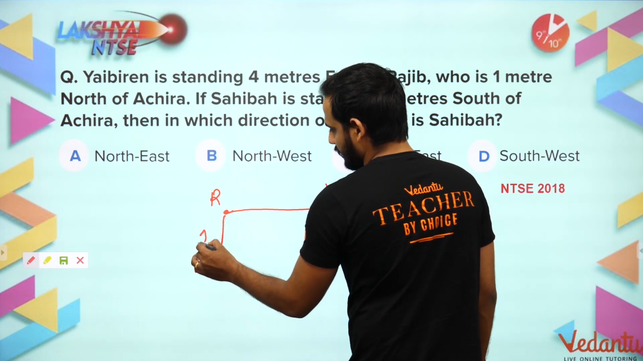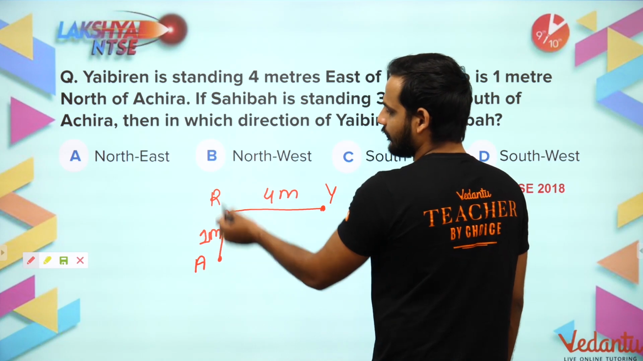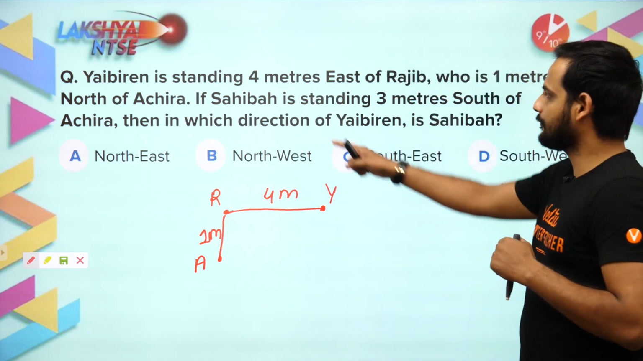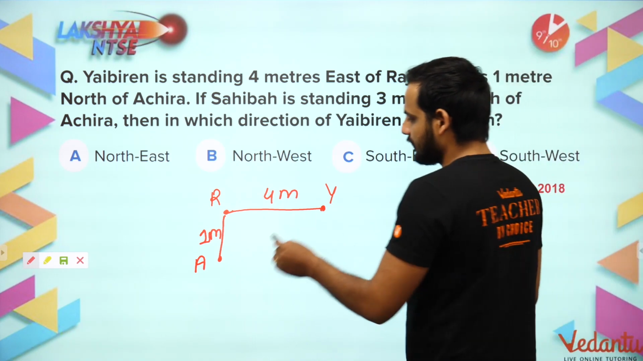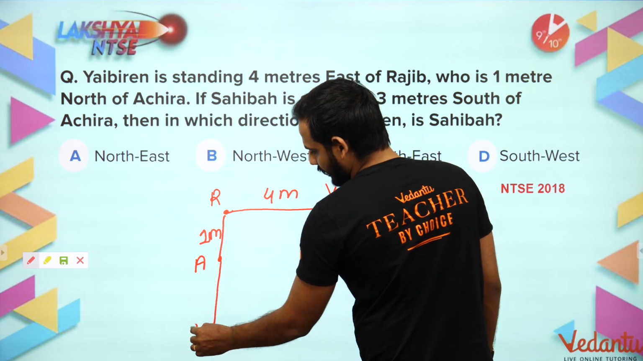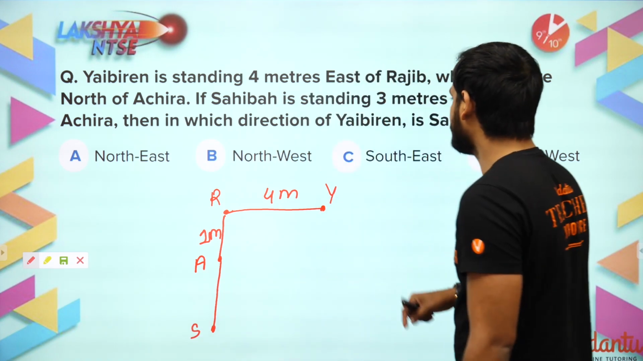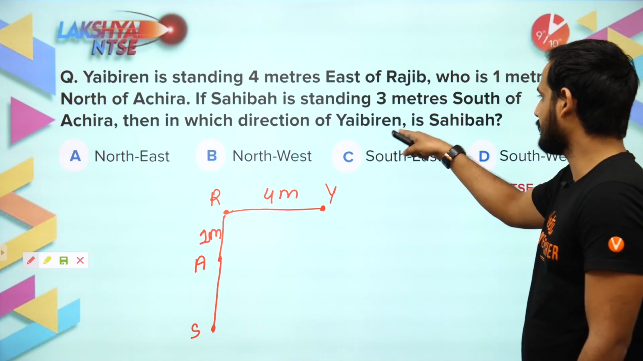Okay, 1 meter. And this is 4 meter. For Achira, Rajib is what? 1 meter north. Right? If Shahiba is standing 3 meters south of Akira, so 3 meters south of Akira is Shahiba. Then in which direction of Yaibirin is Shahiba?